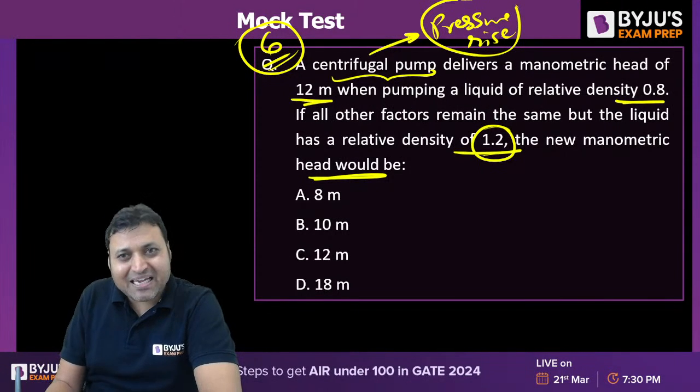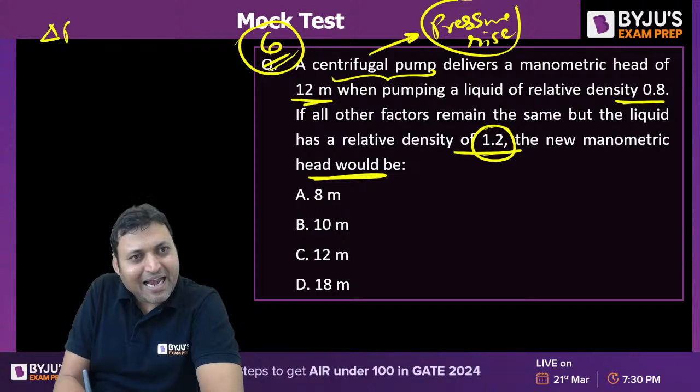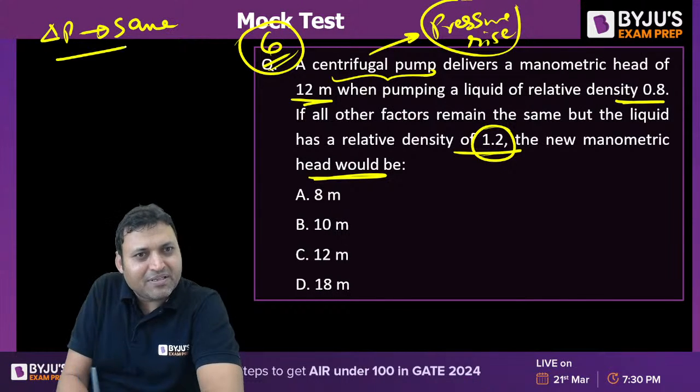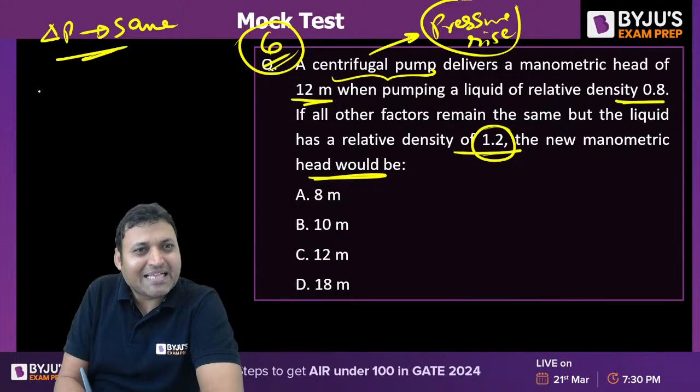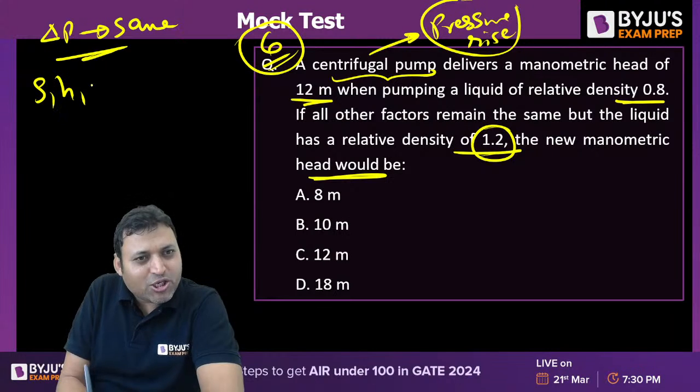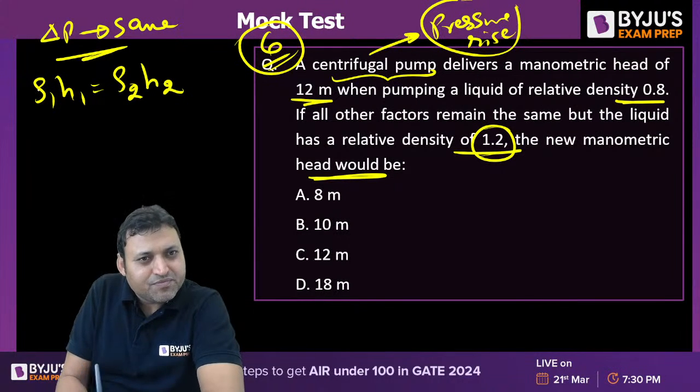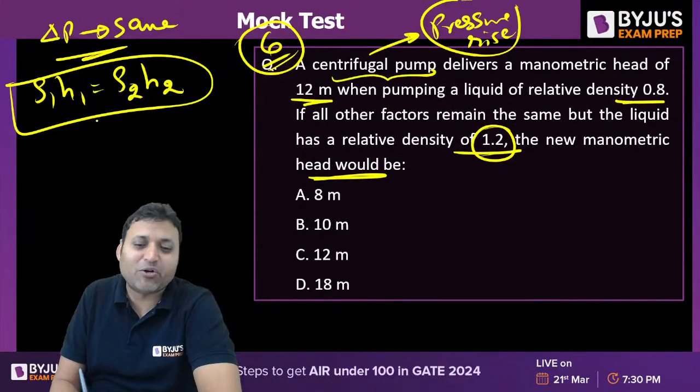So if the pressure rise, delta P, is the same, we can say rho1 H1 is equal to rho2 H2. That is conversion of one fluid column into another.